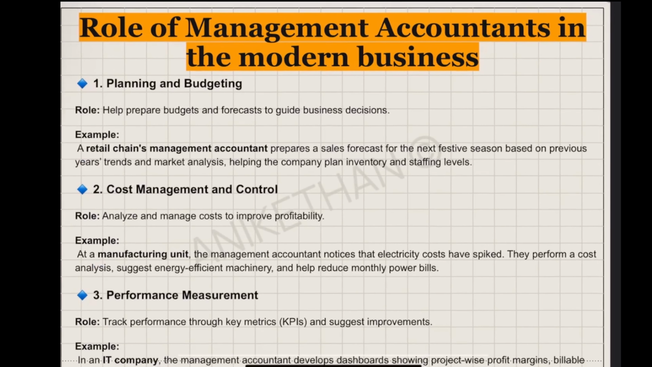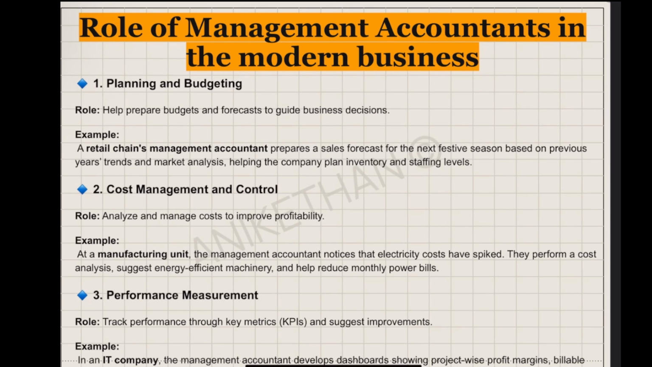We will see what is the role of management accountants in modern business. Earlier A, B, C, D, E, F, IT. So in detail we will see. In modern business, how do they add value? First is planning and budgeting. So they prepare budgets and they prepare also forecast to guide the business decisions.